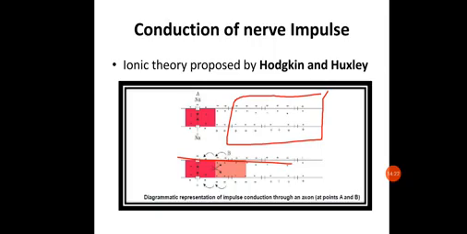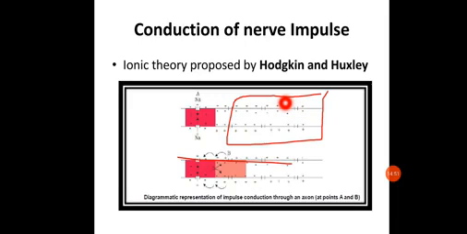Here the extracellular fluid is the fluid present outside this cylindrical line, or we can say outside the neurons. So in the resting membrane potential, or the polarized form, sodium and chlorine ions will be present in high amounts in the extracellular fluid, outside the membrane.